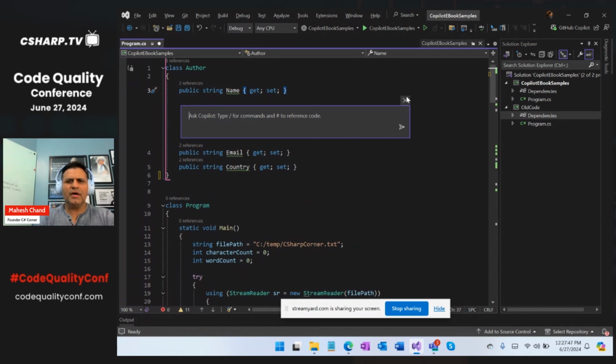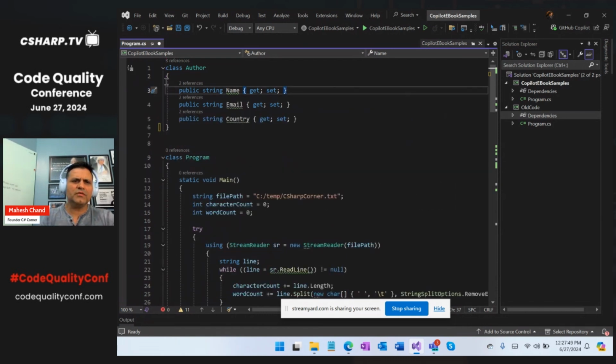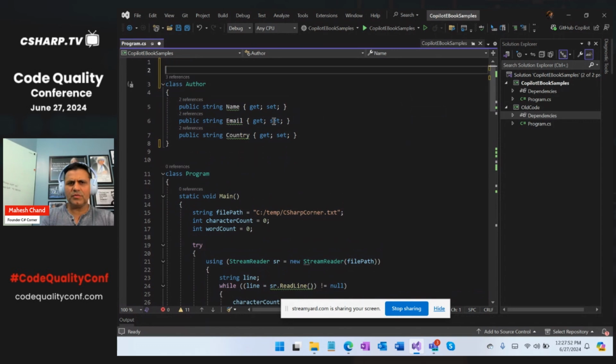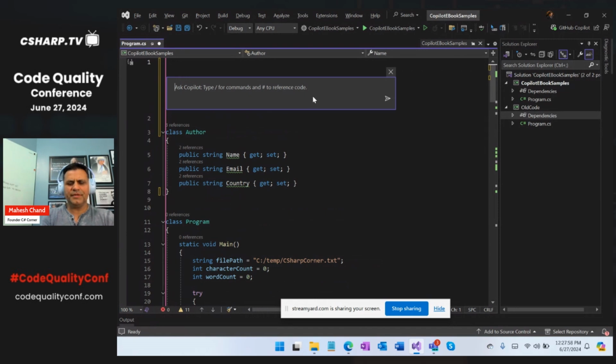Depending on where you put your cursor, I'll just put it right here. So what I'm going to do is ask Copilot to do some work for me. Hey, can you comment this program? And again, if you're not familiar with how generative AI works, prompts are the key.